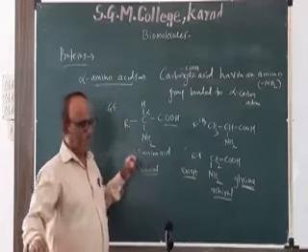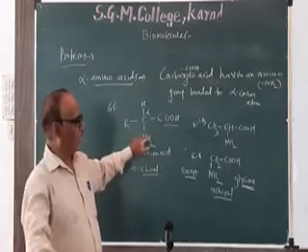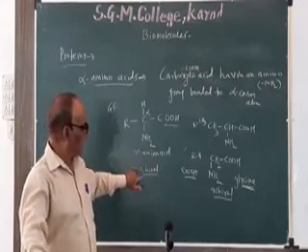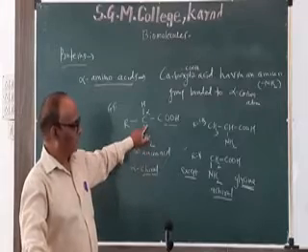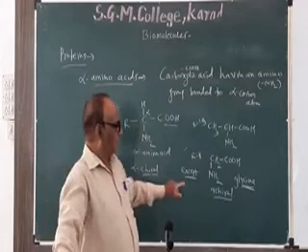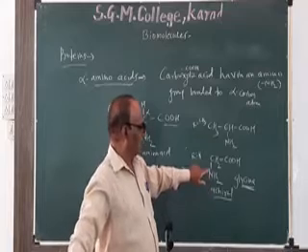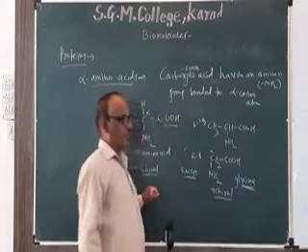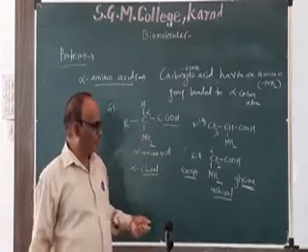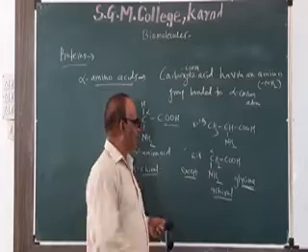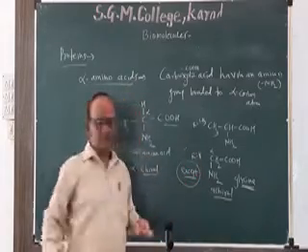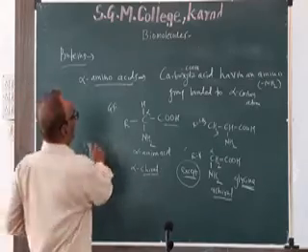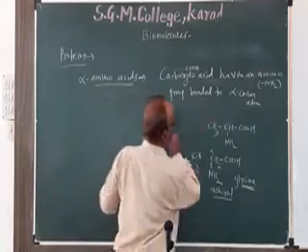So all alpha amino acids have a chiral alpha carbon atom, with only one exception: glycine.